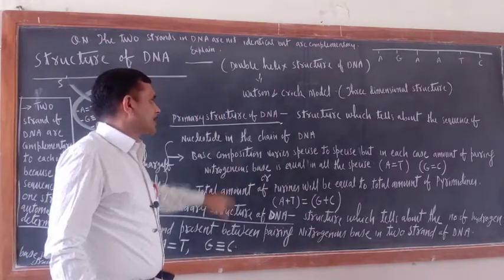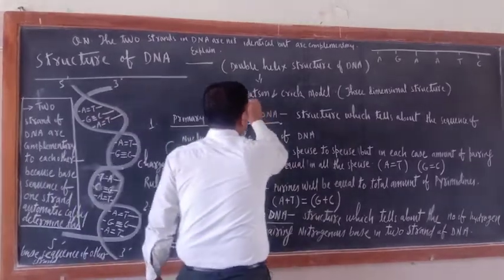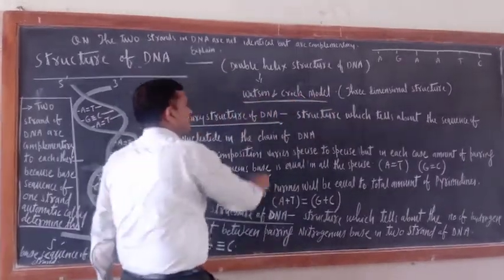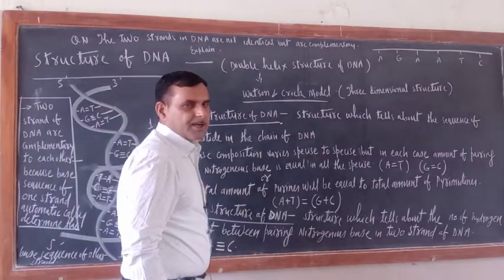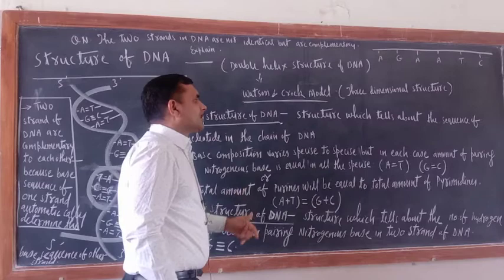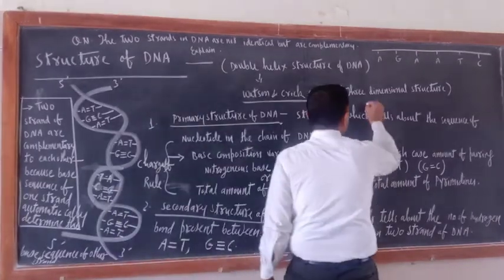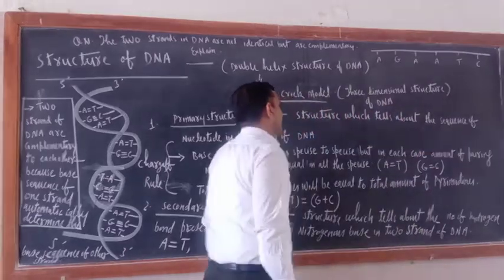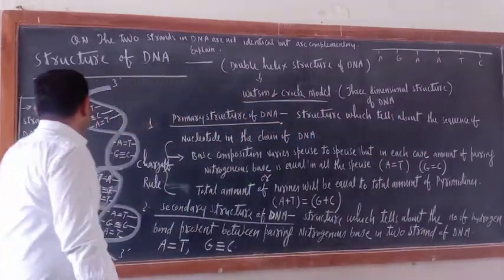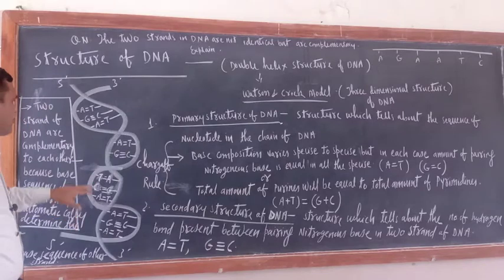Who proposed this structure? Watson and Crick proposed this structure. The Watson and Crick structure is also known as the 3-dimensional structure of DNA. Just see, this is the double helical structure of DNA.